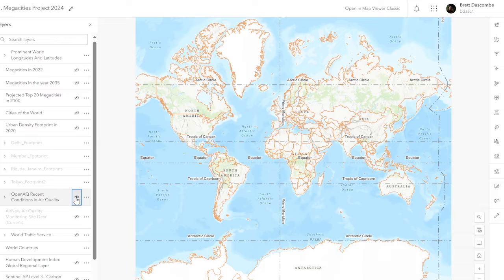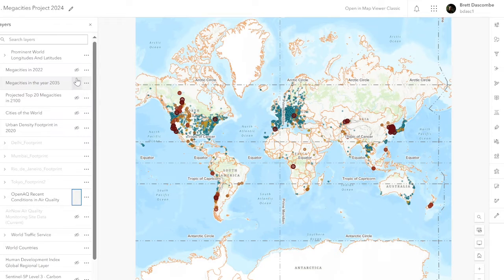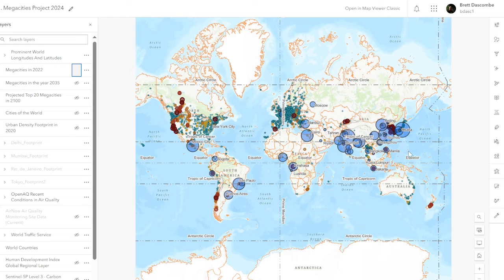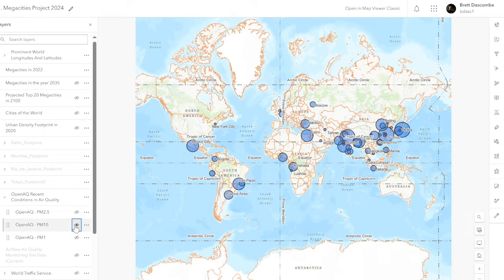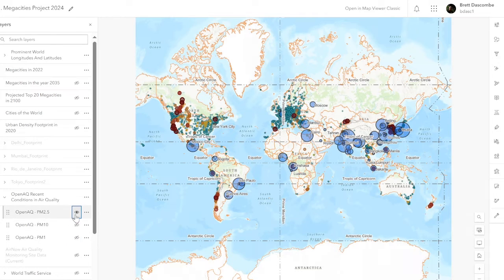We can look at air quality and compare it to the current megacities. We can see over here there's quite a bit of air pollution. With the air pollution, you can hit the drop down. You've got PM, particulate matter 2.5, 10 and 1, and that does change. You can see there with the 10 and then again with the 1. So different areas. Oh, New Zealand's not got some good. So we can play around with that.